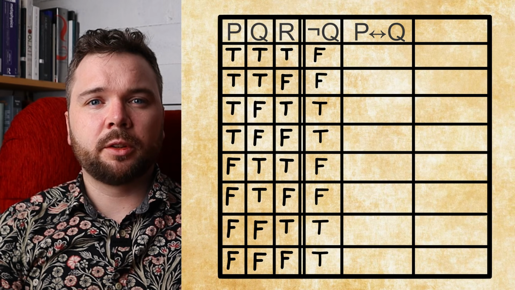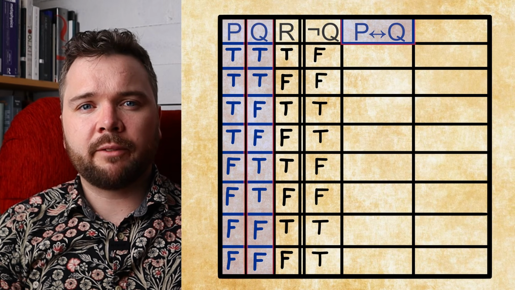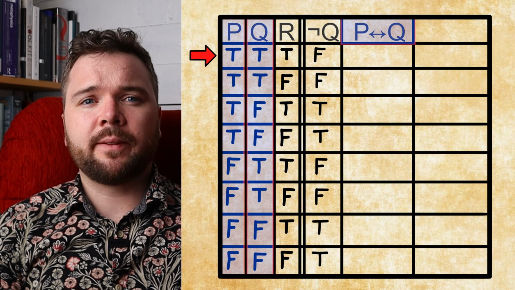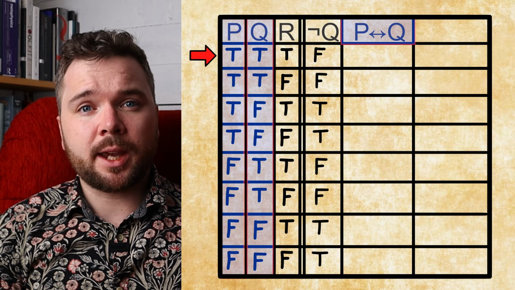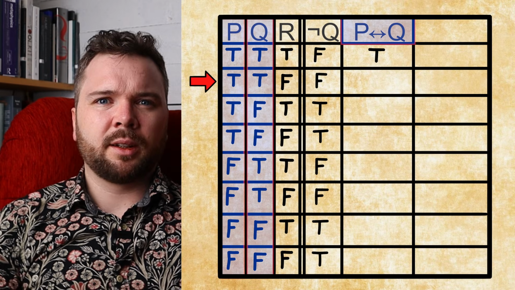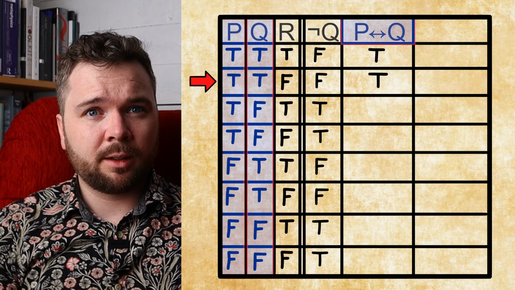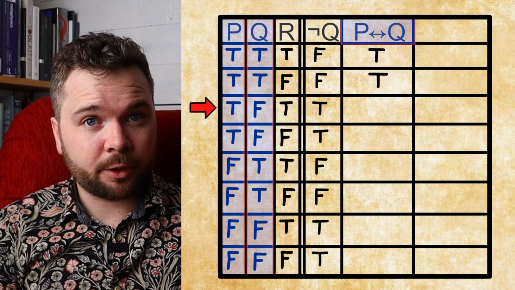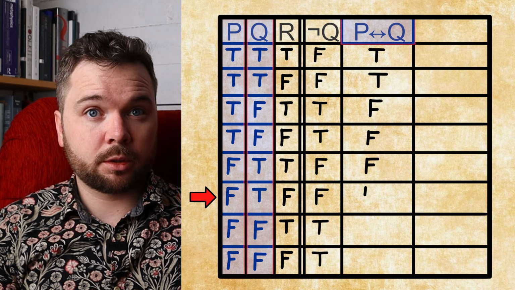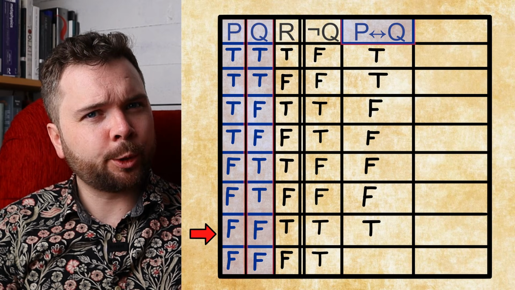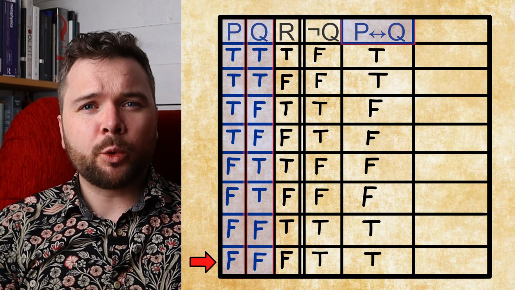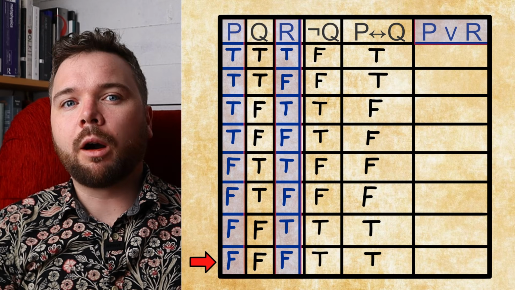The biconditional is true only when all of the variables have the same truth value. So here we see that P and Q have the same, hence the biconditional is true. And then here, true as well. But then, here they differ. So false, then false, false, false, true, right? And lastly, true. Cool. Then we move on to P or R.